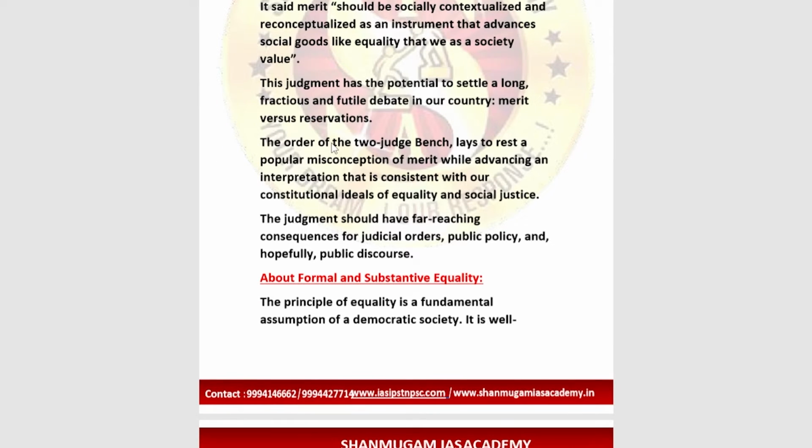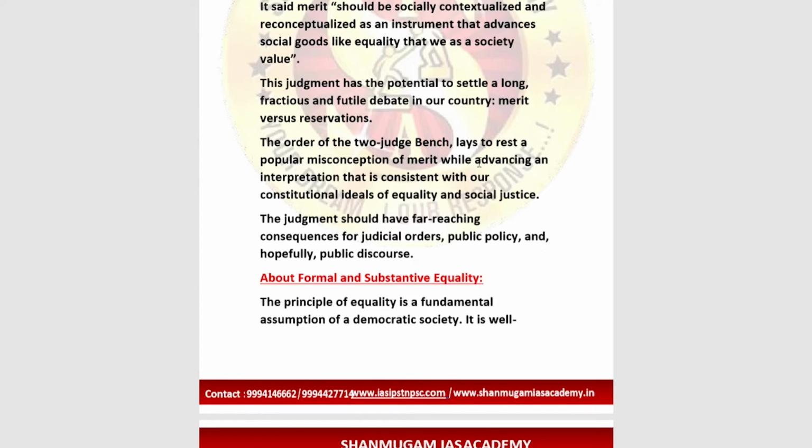And the judgment has the potential to settle a long, fractious and futile debate in our country, because that is merit versus the reservations. So this is a potential debate in our country right now which is going on. The order of the two judge bench lays to rest a popular misconception of merit while advancing an interpretation that is consistent with our constitutional ideals of equality and social justice. So this is what has been told by the two judge bench.